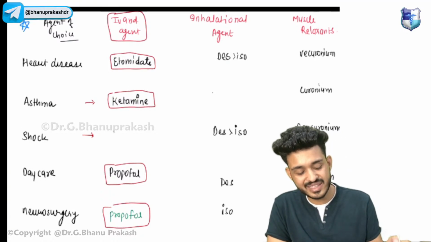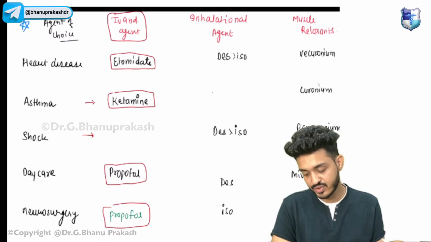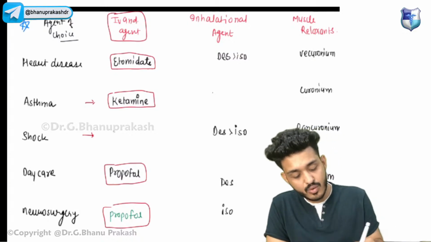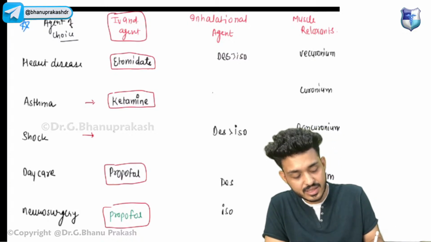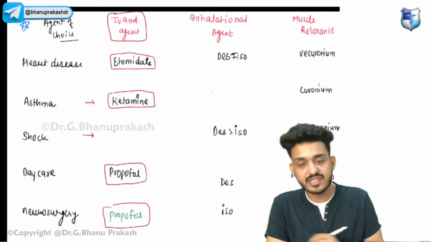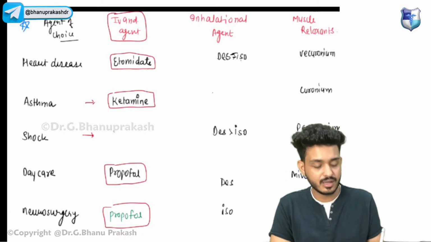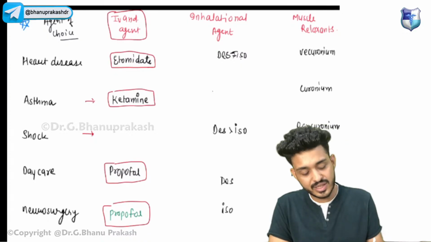Till now I have been discussing IV agents; let me discuss the inhalational agents. For heart disease, we can use desflurane as well as isoflurane. Iso is showing better advancement nowadays. So des and iso.